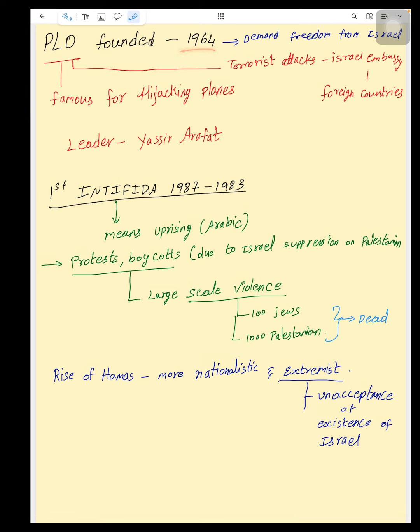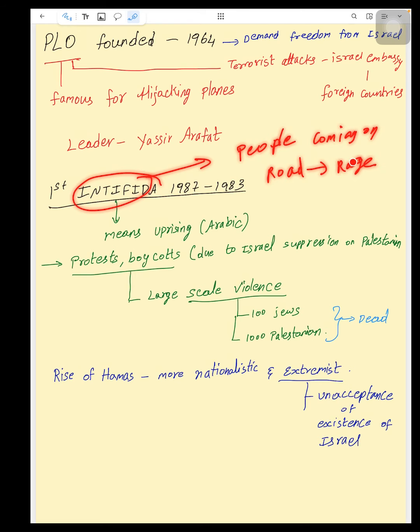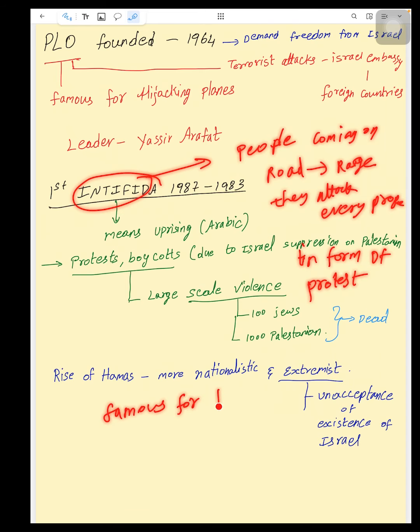The PLO was founded in 1964. They demand freedom from Israel. They used to carry out terrorist attacks on Israeli embassies in foreign countries too, and were famous for hijacking planes. The leader was Yasser Arafat. In 1987, the first Intifada happened. Here the word Intifada means people coming on the road and expressing their rage. It's like they attacked every property in the form of protest. They were famous for blasting buses.